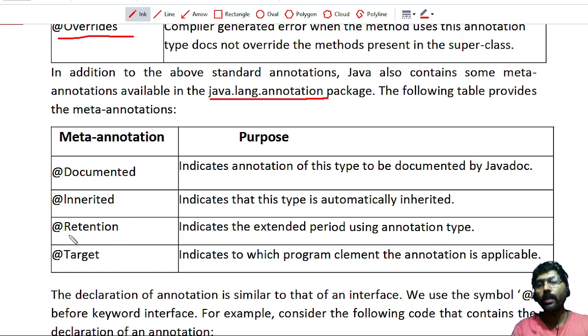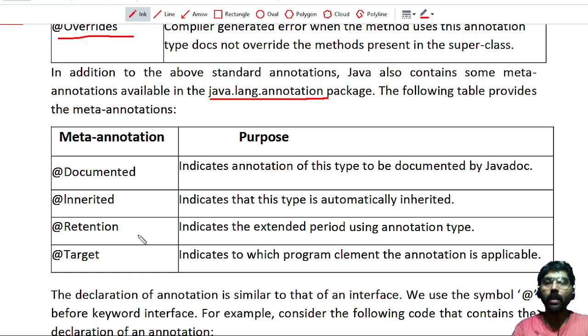The next one is called @Retention. Retention indicates how long annotations with the annotated type are to be retained. The user defined annotation should be available for what time. If you need that annotation at runtime, then I have to write RetentionPolicy.RUNTIME.